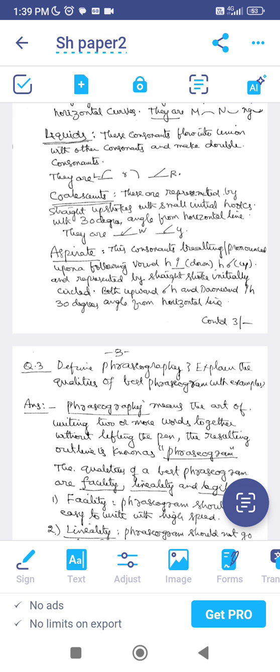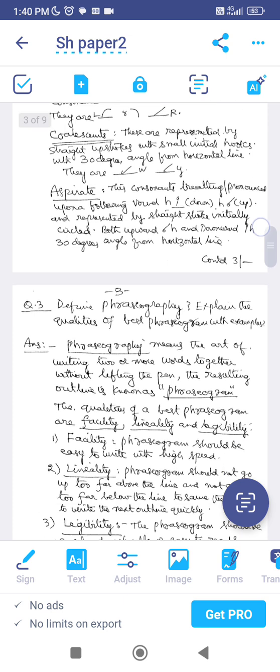These strokes will be written generally on the line, with a 30 degree angle maintained and a small initial circle. If you measure the angle between the stroke and the horizontal line, it should be 30 degrees, right? It will be written in two types, one upward form, the other downward form. Initially this stroke will be written with a small circle, maintaining a 30 degree angle between the horizontal and the stroke. This is about the aspirate, right?